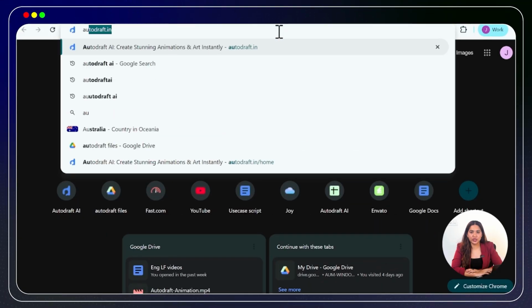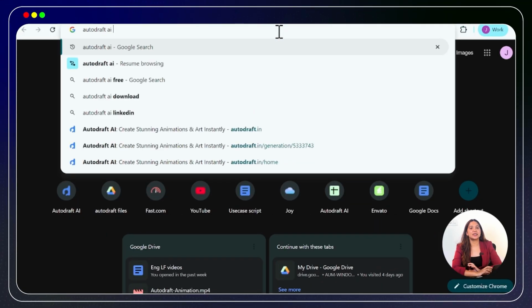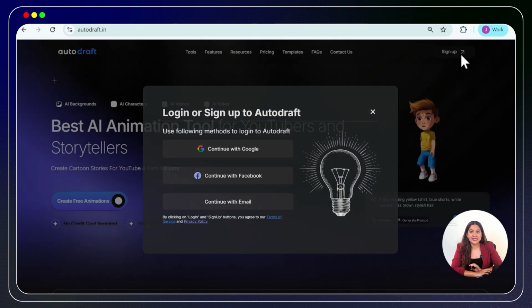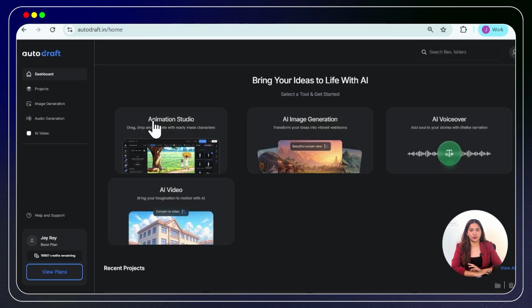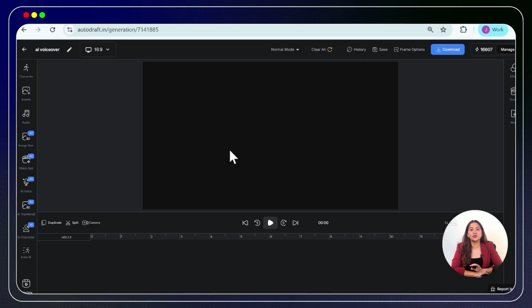Now, just search Autodraft AI on your browser just like this and click on the very first link and sign up. Once signed up, create a project just like this and come to the animation section just as shown on your screen. To bring emotion into your animated dialogues using AI, here's the trick.